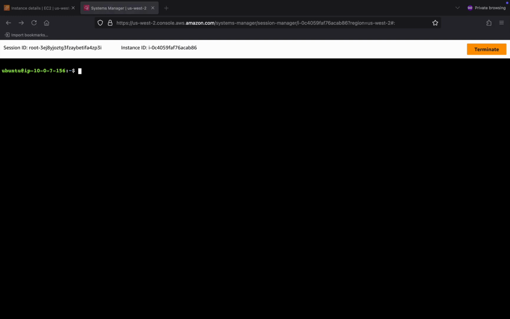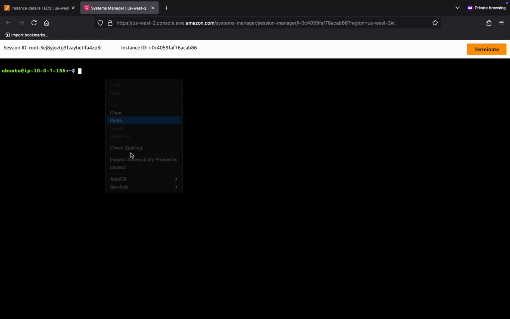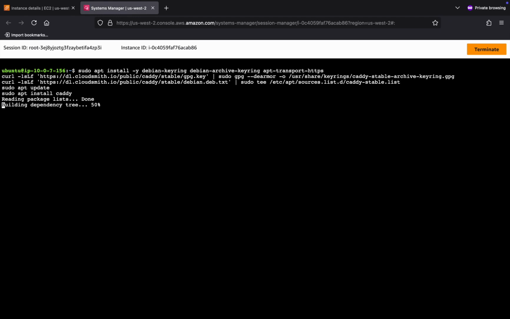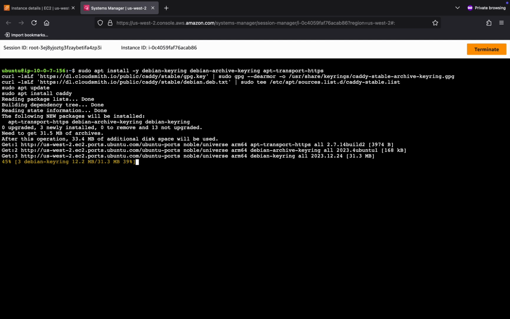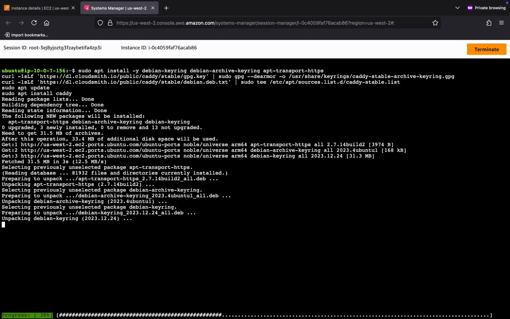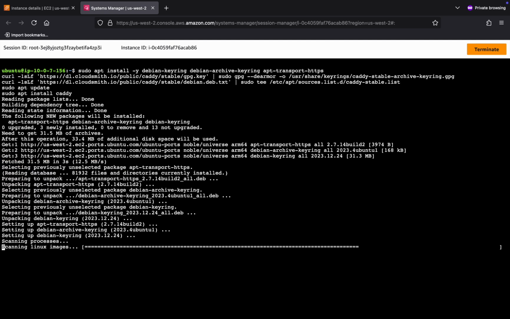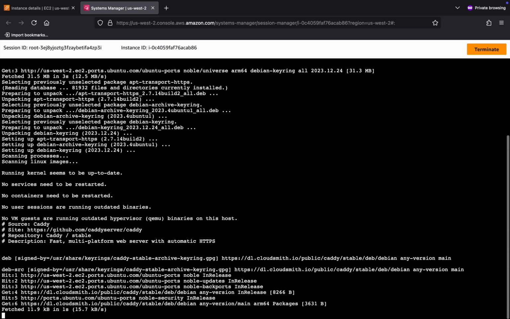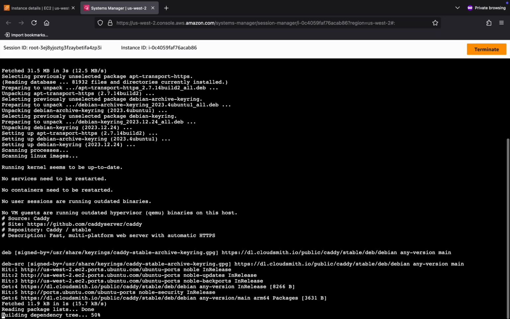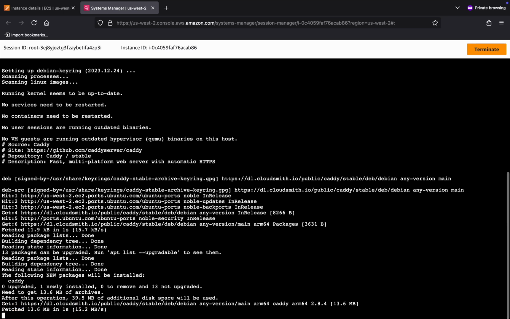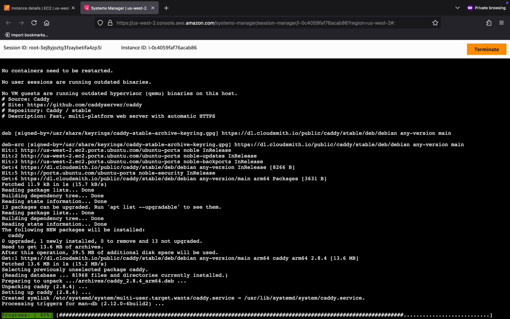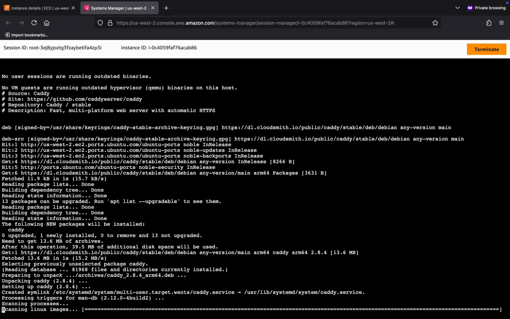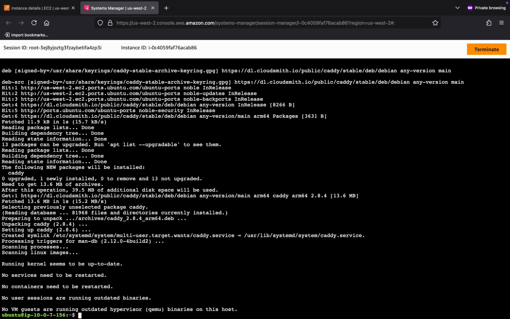Very handy tool. Again, the steps to install are in the blog. I'm just going to paste them in here to save time. Very, very simple setup, actually even simpler than Nginx, and it will go and fetch an SSL certificate for us and everything. So just follow along with those install steps. Just add the repo and then run sudo apt update, sudo apt install caddy like I've just done. When that completes, there will be a so-called Caddyfile under /etc/caddy. That is what we are going to update next.